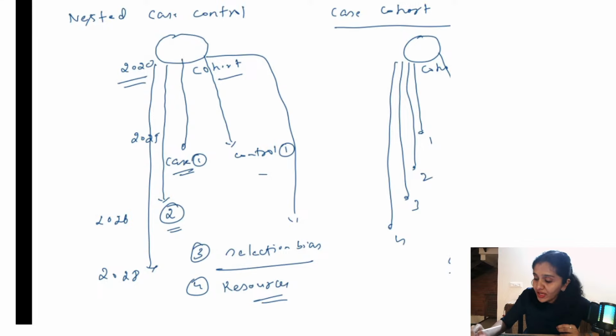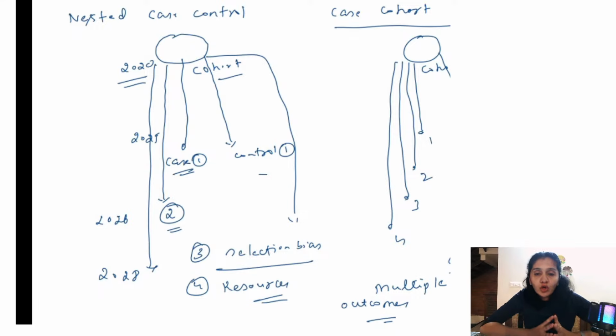The advantage of case cohort study is that I can study multiple outcomes here. So I hope it is clear. I know it sounds complicated, but if they give you a scenario, you should be able to identify whether it is a nested case control study or a case cohort study.